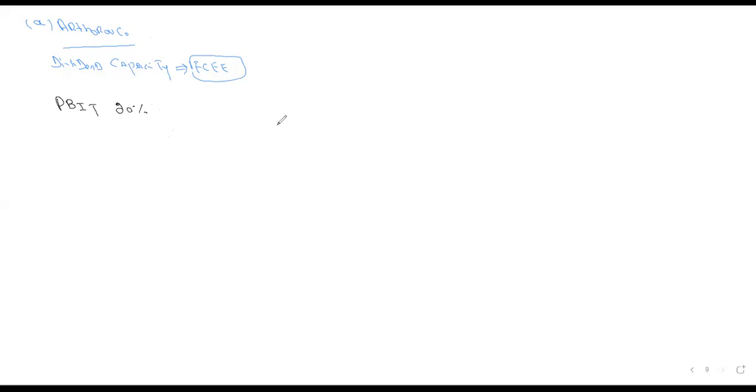But the sales revenue given in this question was how much? 520, and the examiner said it should increase by 4%. So how much is the revised sales revenue? 540.8.